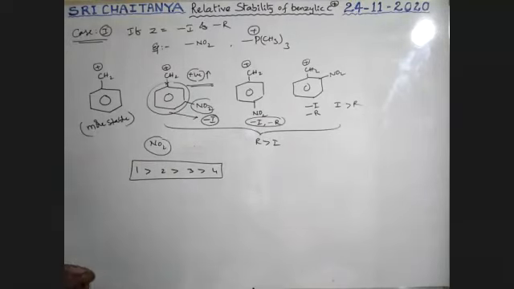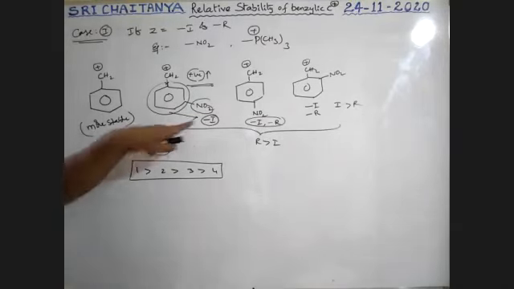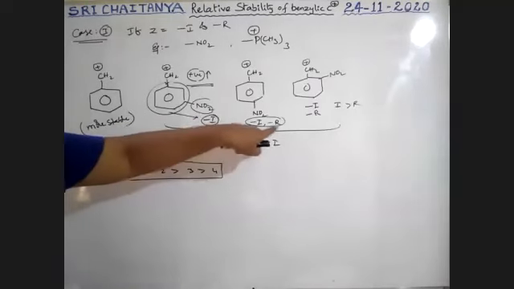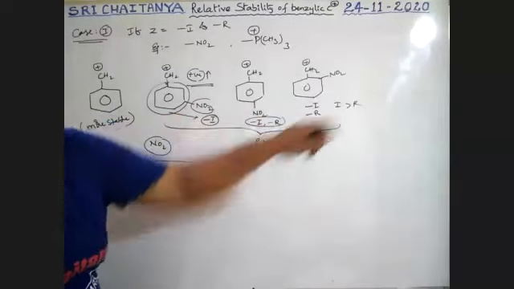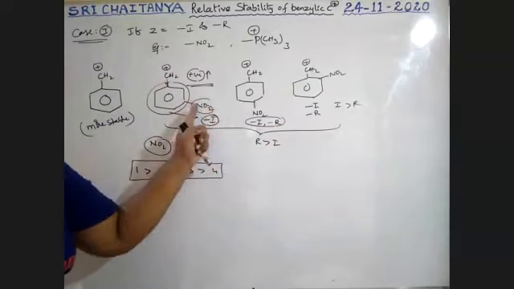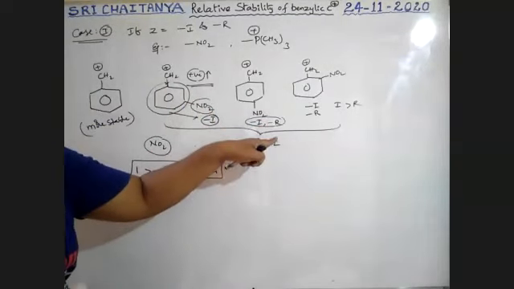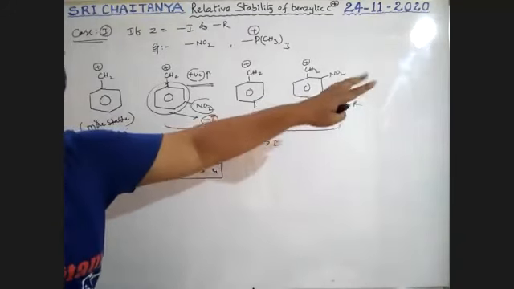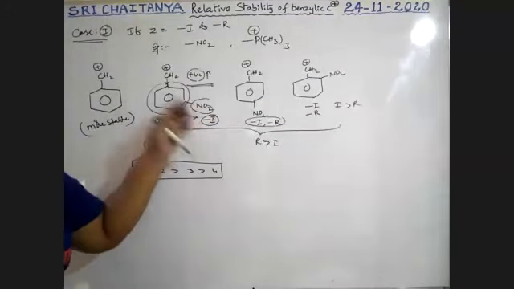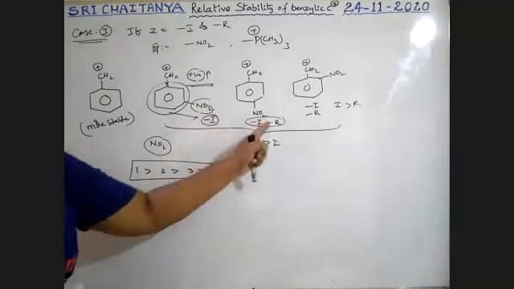So the overall order is 1 greater than 2 greater than 3 greater than 4. Here only the inductive effect operates, but here both the inductive effect and the resonance effect operate. So here the electron withdrawing tendency is less, but here more.